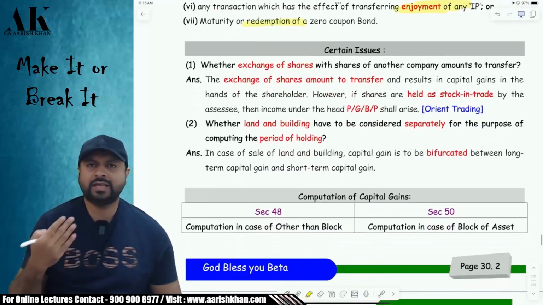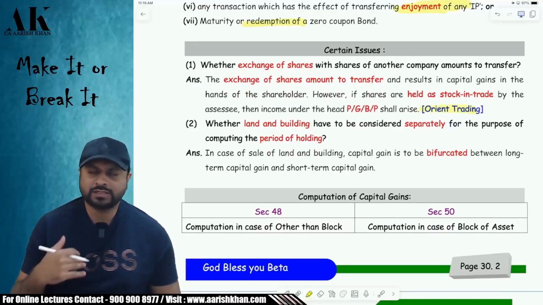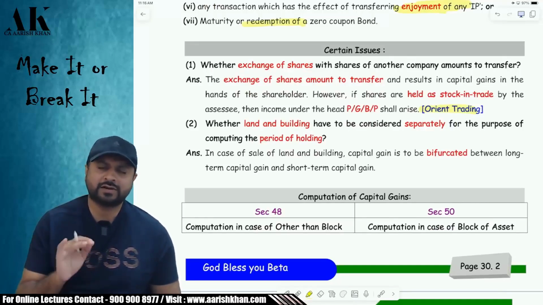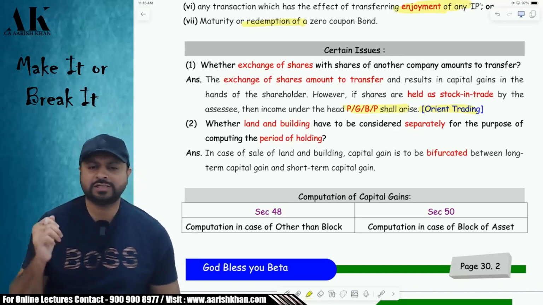Okay. So whether exchange amounts to transfer, definitely exchange amounts to transfer. There was one company by the name of Orient Trading Company, where shares of one company were exchanged for shares of another company. That was taxable as transfer. Therefore, it was chargeable under PGBP. Why was it charged under PGBP? Because Orient Trading Company was a trader in shares. That is the reason it was charged under PGBP. If it was not a trader in shares, then it would have been charged under capital gains.